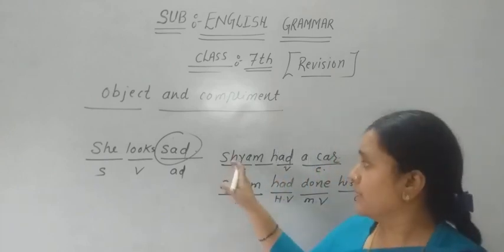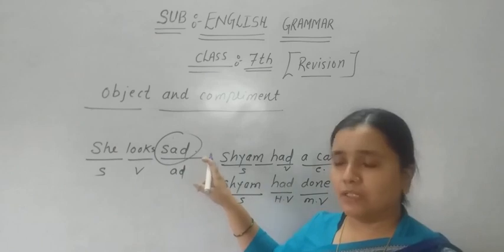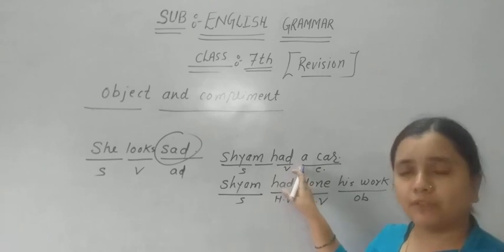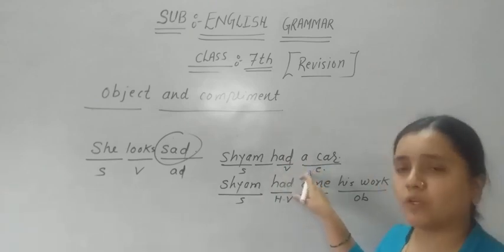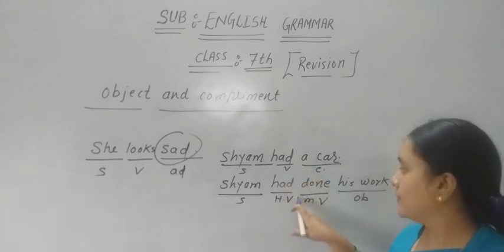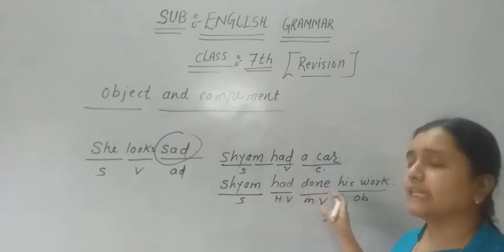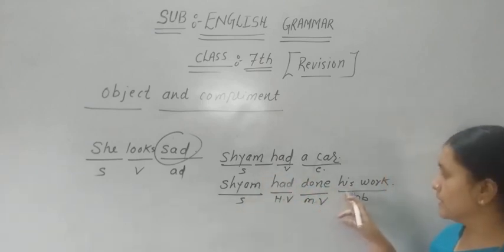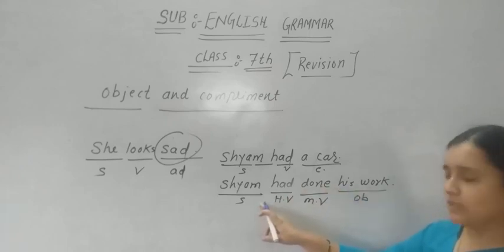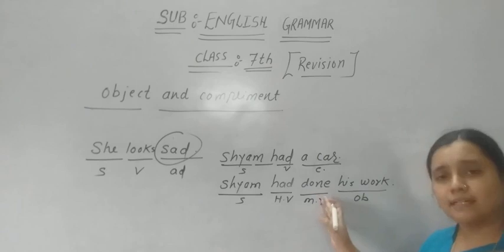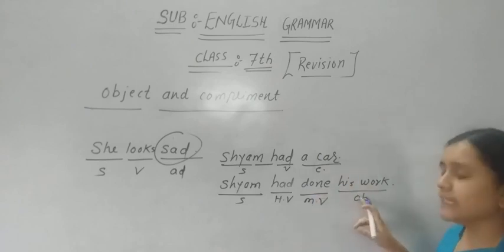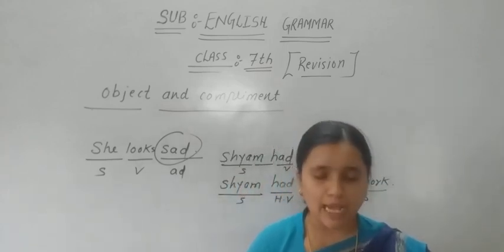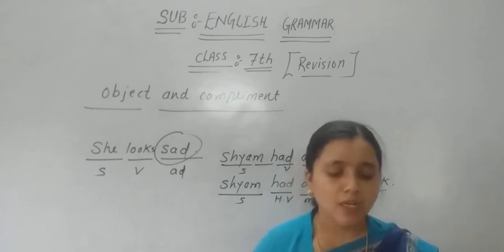Now the next thing to remember: after have, has, had, if you do not use any third form of the verb and directly a noun is used, we could say it is an example of a complement. And in Sham had done his work, what has Sham done? His work. The work is done by Sham, so here his work is an object. In this way we could recognize whether the given noun is an object or a complement.